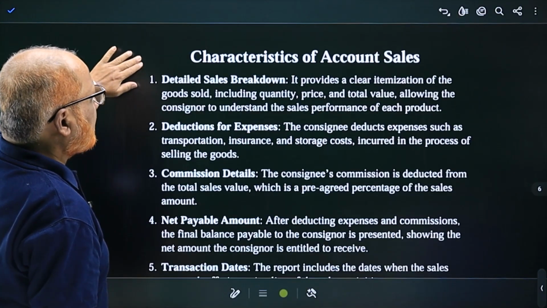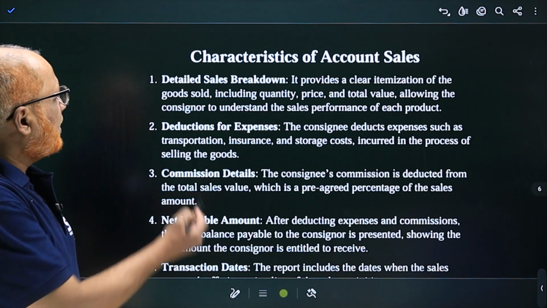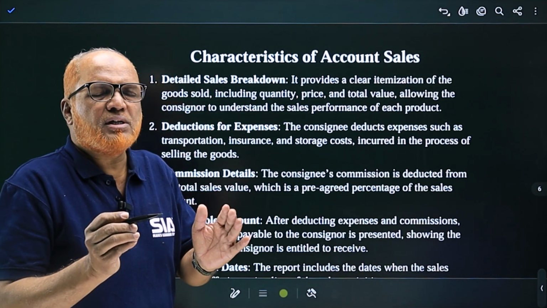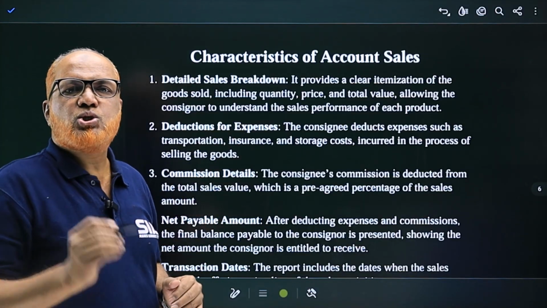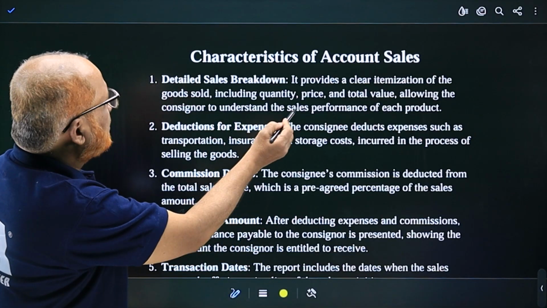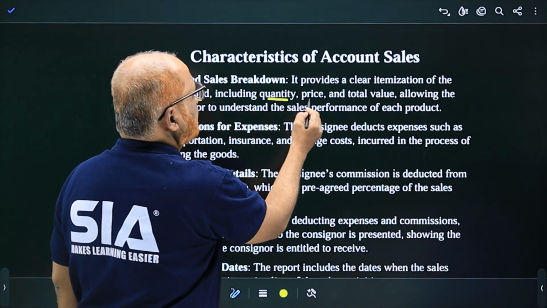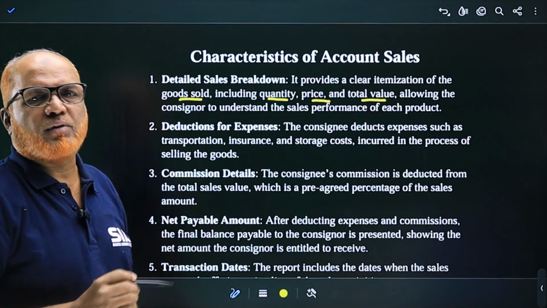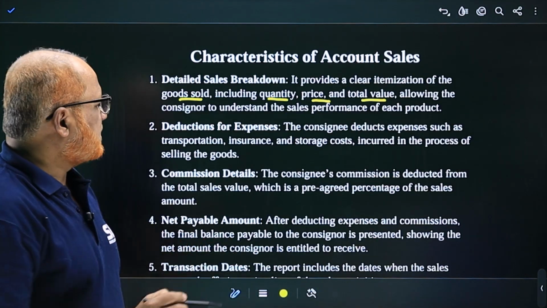Now you can see the characteristics of account sales. Very important, the features. Detailed sales breakdown. That means this account sales is a final document, very important document. So it should give the detailed information about the item, goods sold, then including quantity, price, total value, allowing the consignor to understand the sales performed. So it should give the complete detailed information.